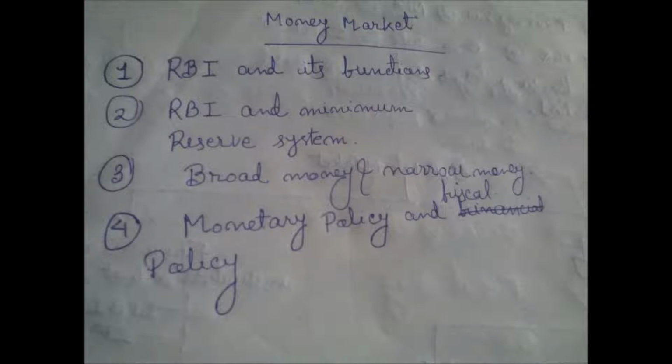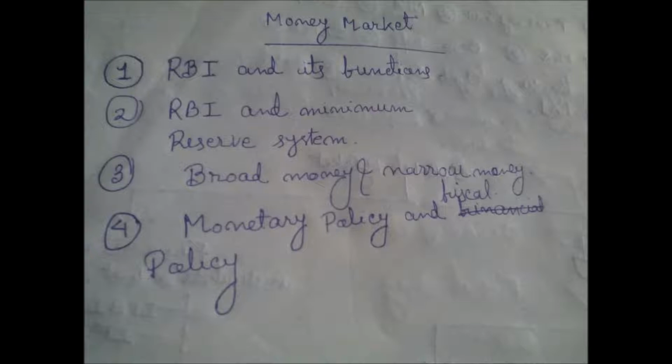After completing RBI, we have to see the concept of broad money and narrow money. What are the differences between broad money and narrow money? After that, we have to examine the distinction between monetary policy and fiscal policy. The 4 topics I am giving you: RBI and its functions, RBI and minimum reserve system, broad money and narrow money, monetary policy and fiscal policy. We have to distinguish each from the other, how one is different from the other, and what the causes and implications of these things are.